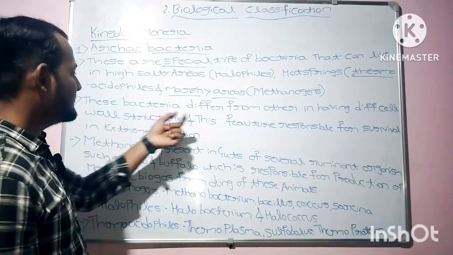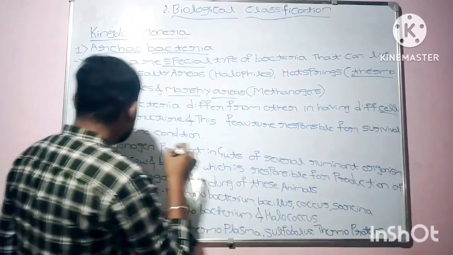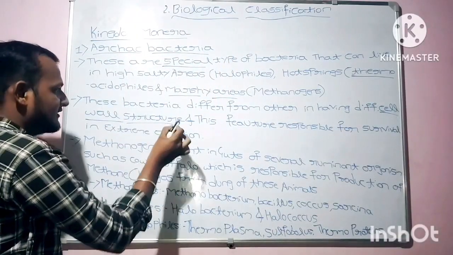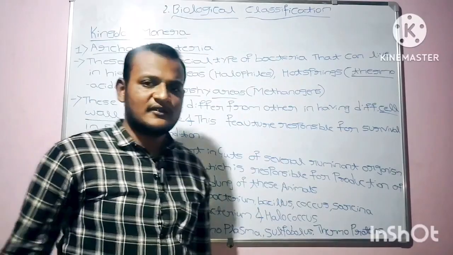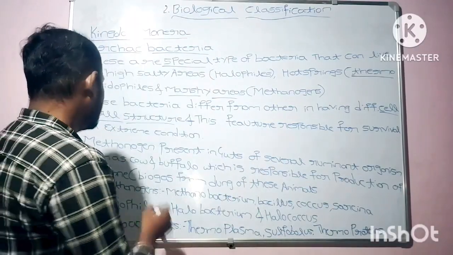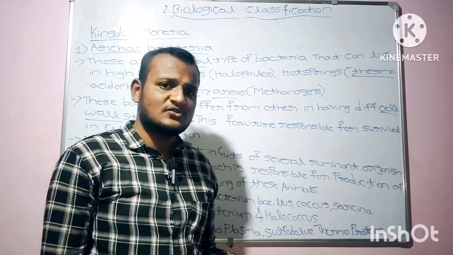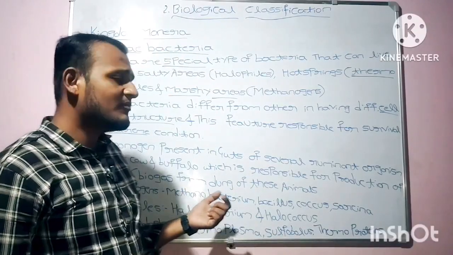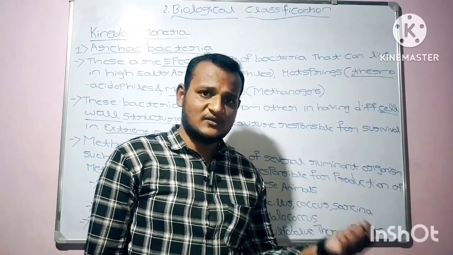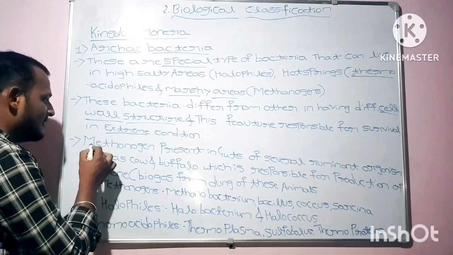We are seeing here that this bacteria differs from other bacteria in having a different cell wall structure, and this feature is responsible for survival in extreme conditions. Extreme means harsh conditions. So that is the reason why the bacteria have different cell wall structures. I hope you have cleared that point also.